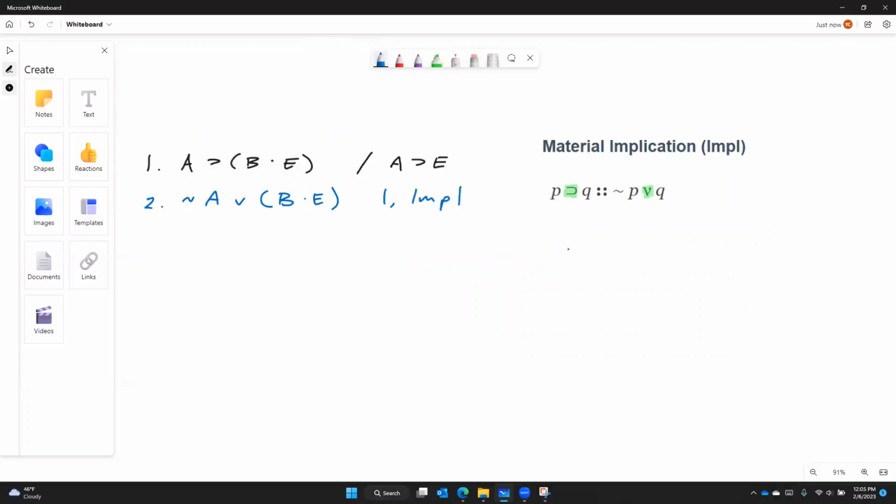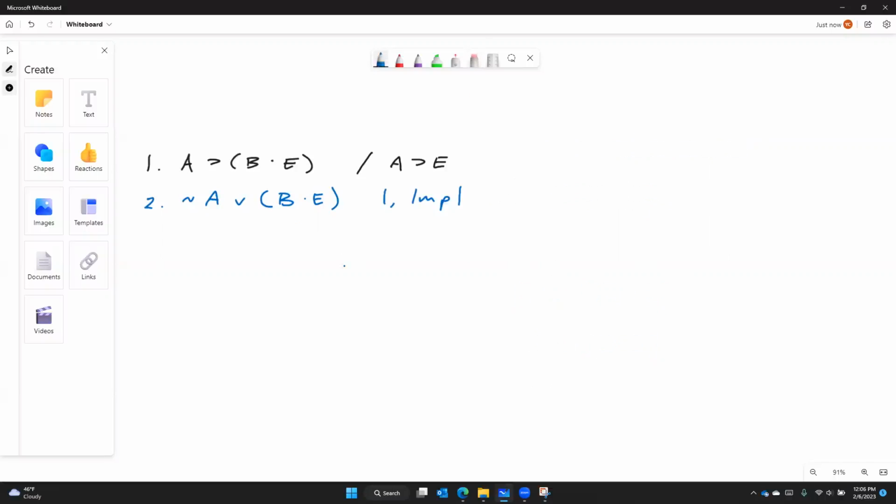And when we do that, we take our horseshoe, so in this case, it's A, hook, B and E. And what the rule tells us is the new sentence is going to take the erstwhile antecedent and negate it. So that's going to be tilde A. We're going to turn the horseshoe into a wedge. And then we're going to copy over the erstwhile consequent as it was. And of course, that's indeed what we get in line 2.